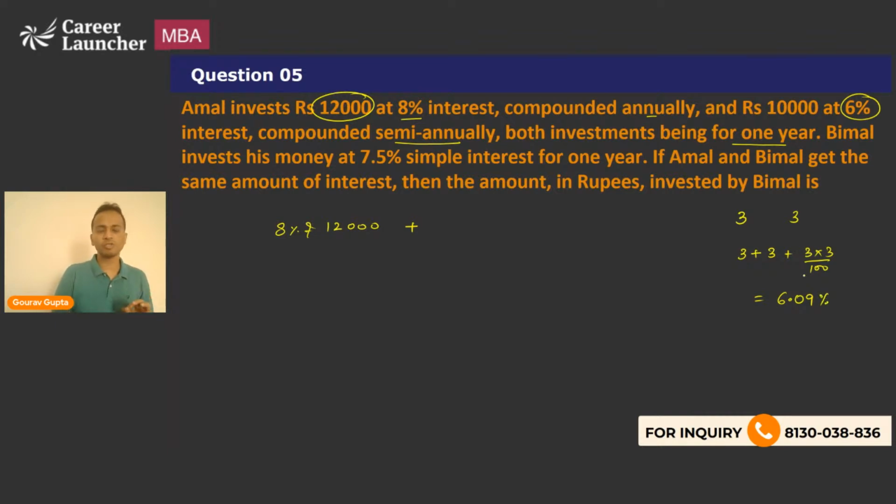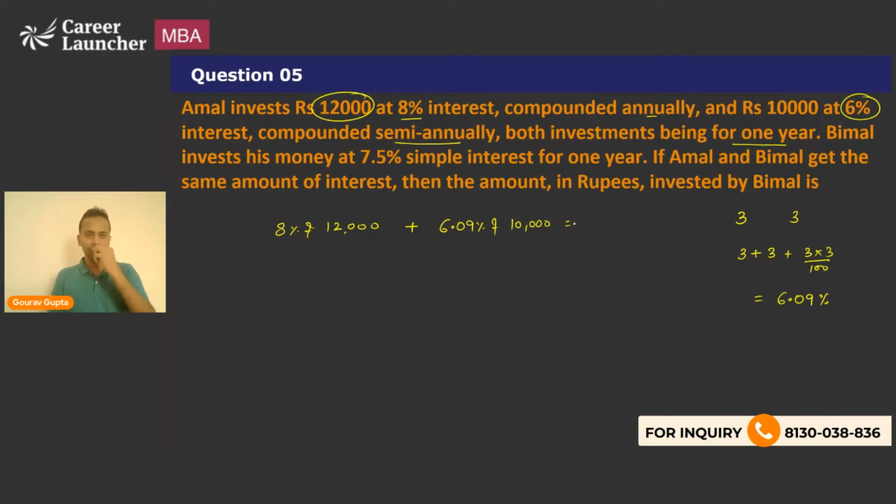So 6% interest compounded semi annually is equivalent to 6.09 percentage of interest in entire 1 year. This is a very important thing. So it will be 6.09 percentage of 10,000, right?